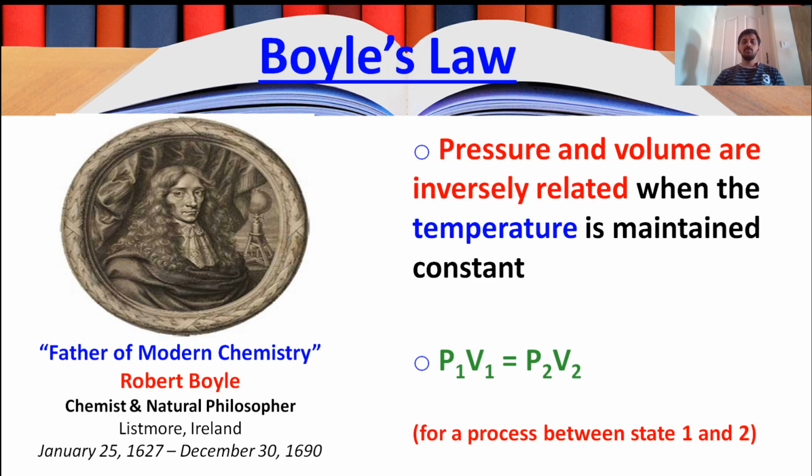So pressure and volume are inversely proportional. P is inversely proportional to volume. Or for a process, we can write P1 V1 equal to P2 V2. For a process between the states 1 and 2, we can write P1 V1 equal to P2 V2.